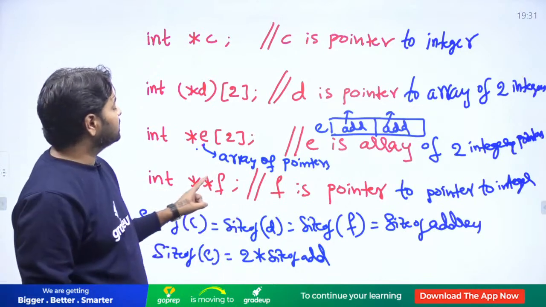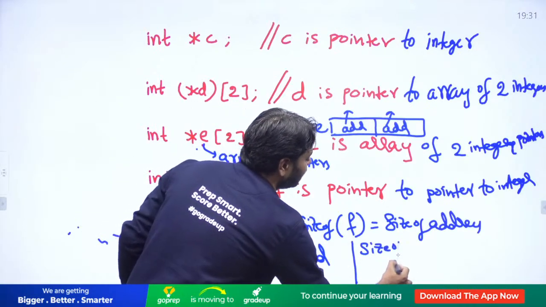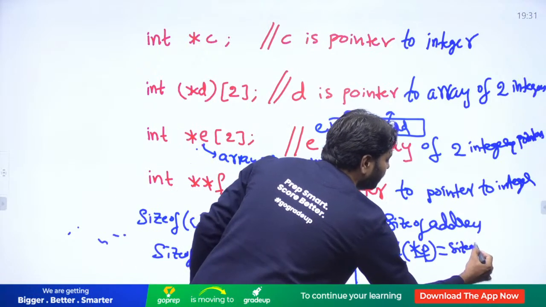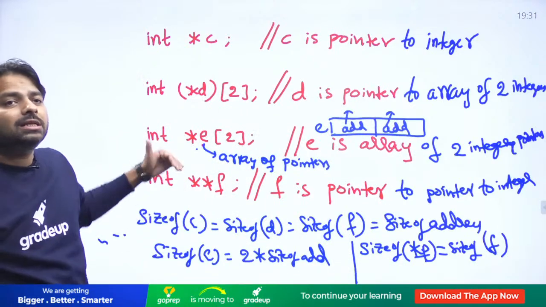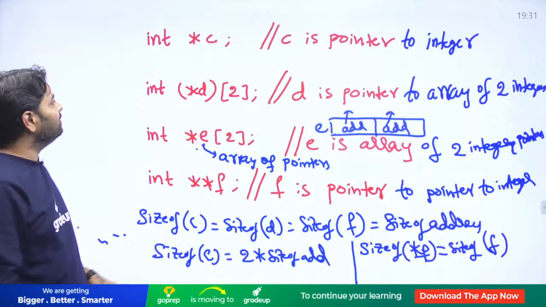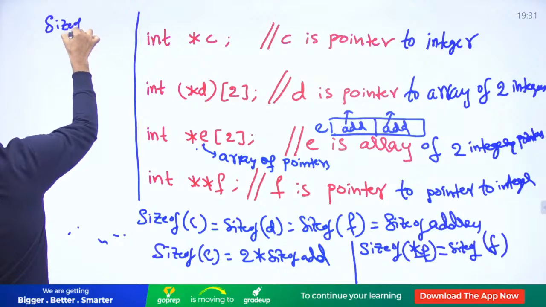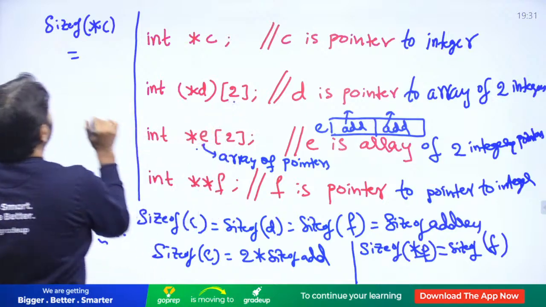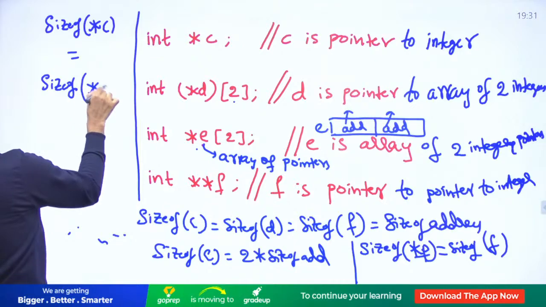Yeah, even if I ask size of star F, size of star F is also an address only. Size of star F is also same as size of F because F holds address, star F also has to hold address, but double star F is different, it's integer now. Everybody, here I can give you one more point. If I ask size of star C, it's data now. Data is also same as 0. How do you ask that? Size of 0 or 1 doesn't matter. Star D.